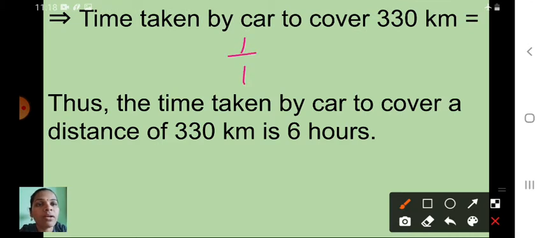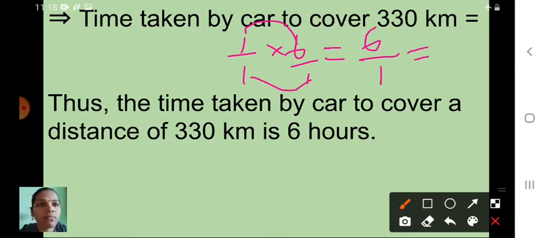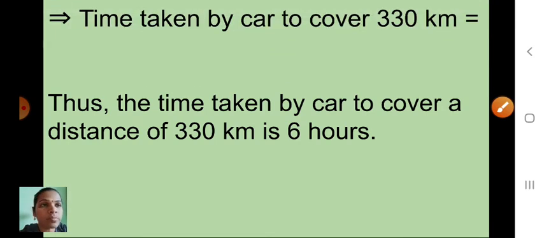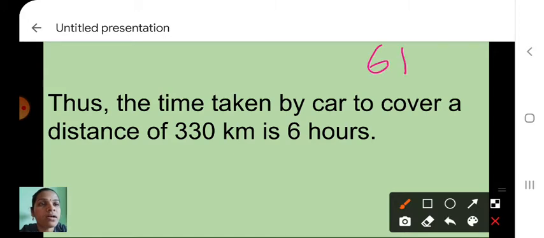1 upon 1 into 6, that is what? Numerator into numerator. 6 upon here also 1. 6, how you can write? 6 upon 1. So 1 into 1, 1. 6 upon 1 we can write 6. Okay children? So here time taken by car to cover 330 kilometer is equal to what? 6 hours. 6 hours will come.